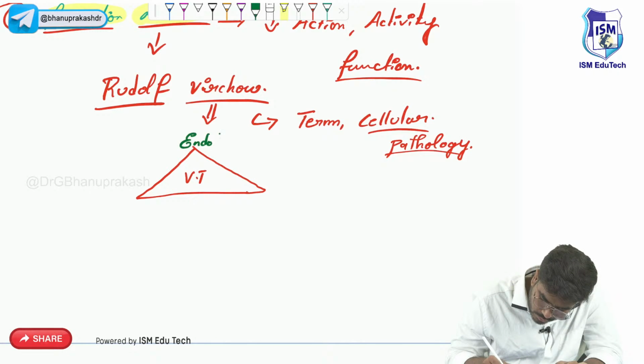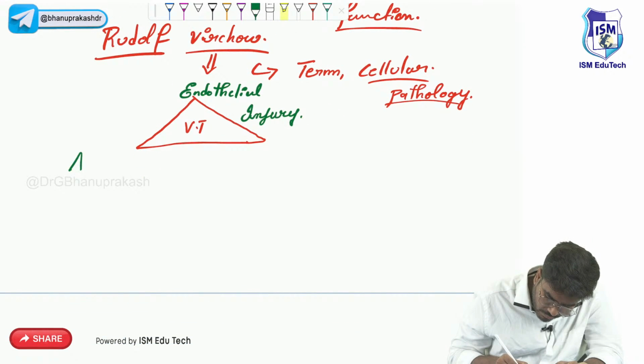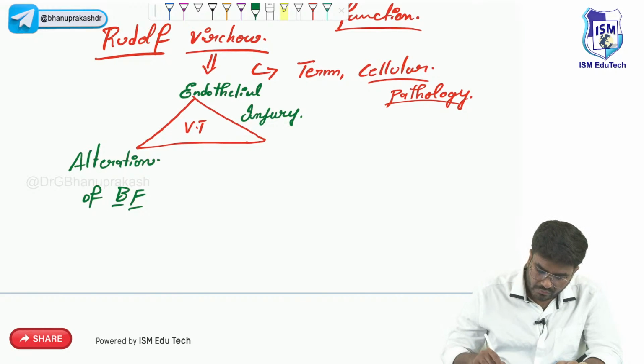Endothelial injury, alteration of blood flow, alteration of BF. BF is not your boyfriend. Alteration of blood flow.